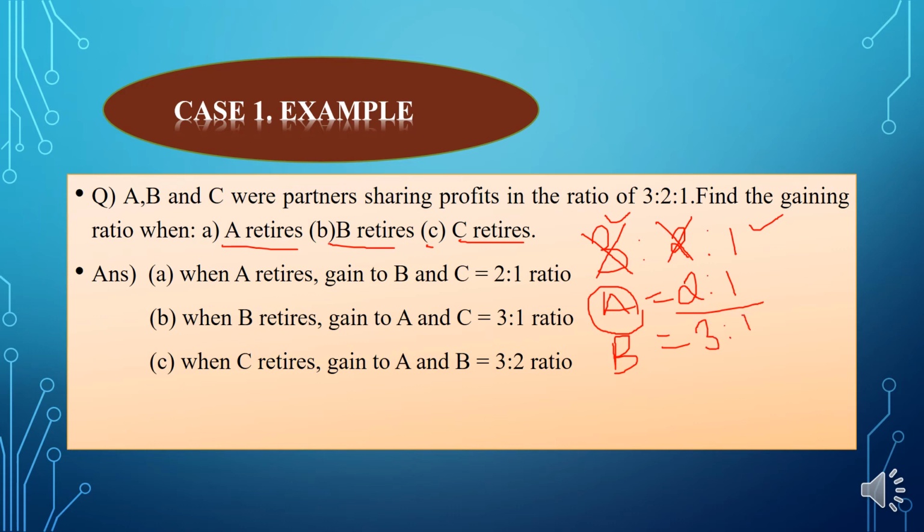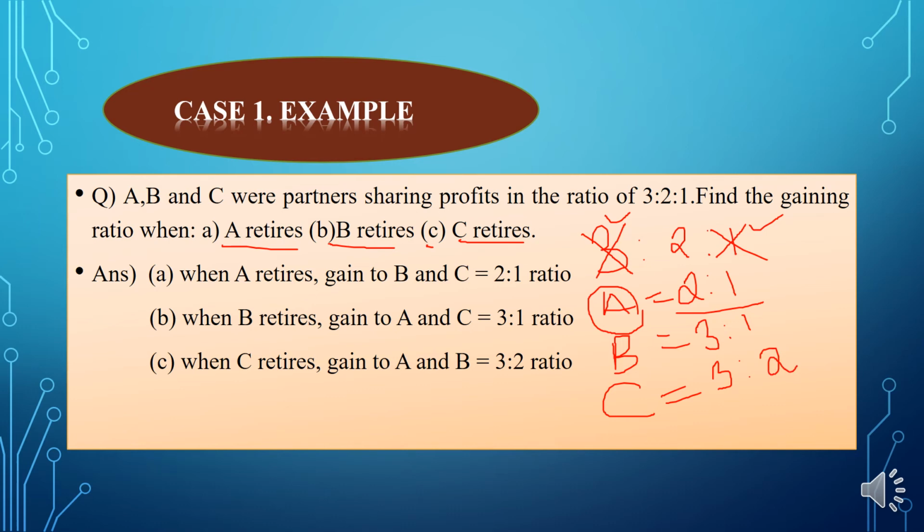Clear? And if C retires, then we are just cancelling C's share, and the remaining share we take as the gaining ratio of A and B, and it will be 3:2.